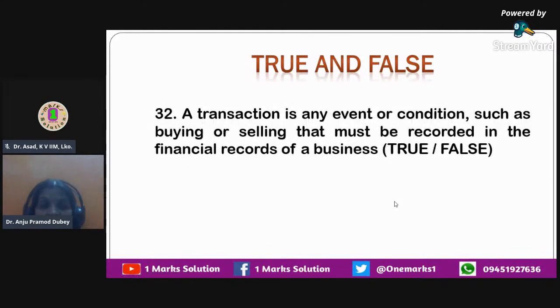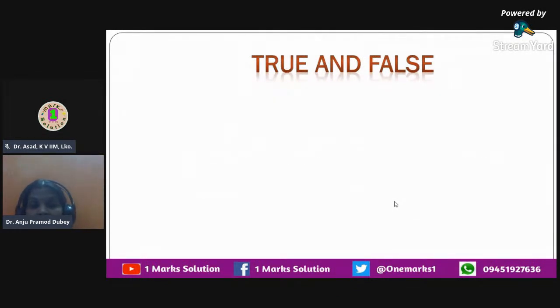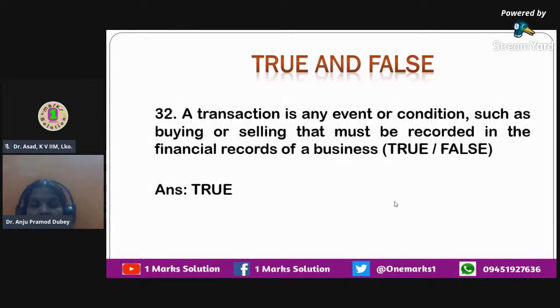The next question that we have is: a transaction, in any event or condition such as buying or selling, must be recorded in the financial records of a business. It is compulsory to record each and every transaction, whether you are buying, whether you are selling, whether it is on credit, whether it is on cash.